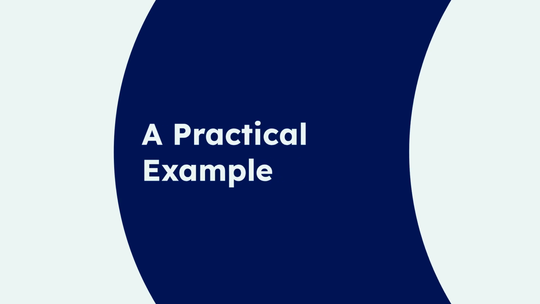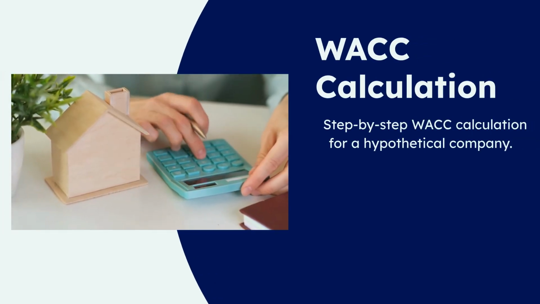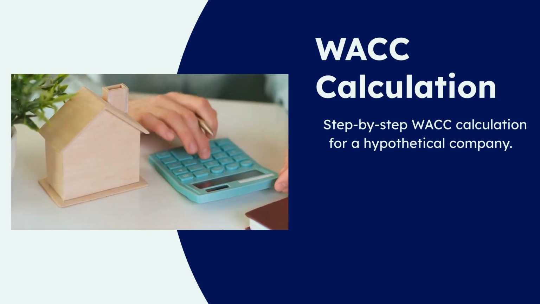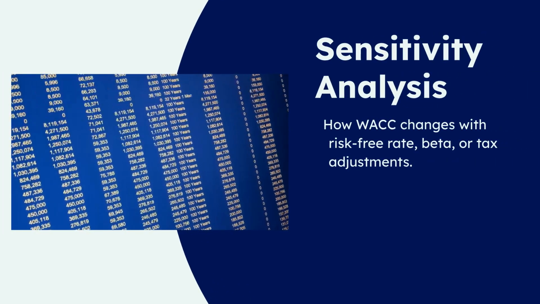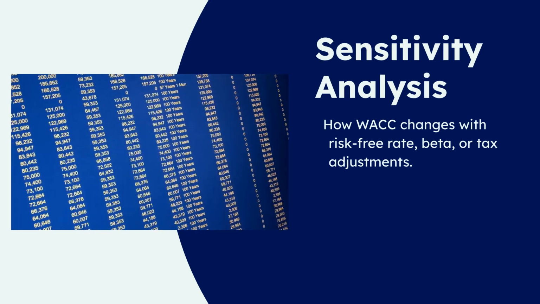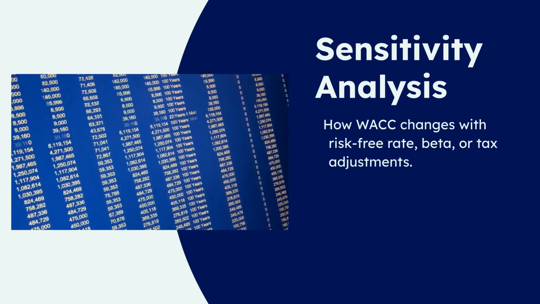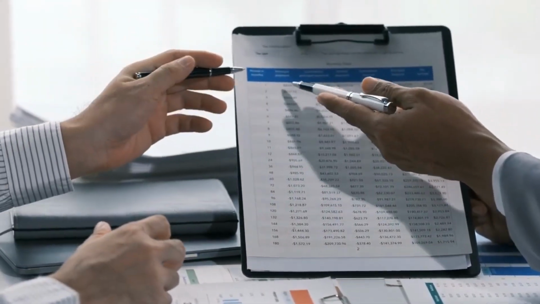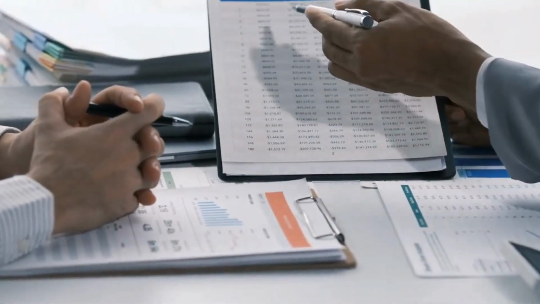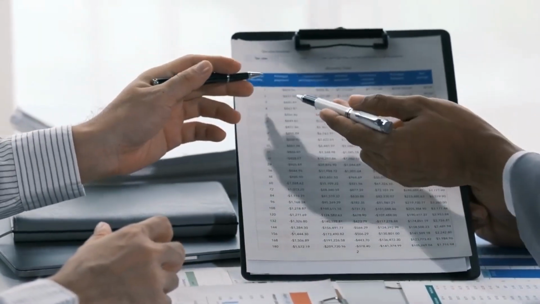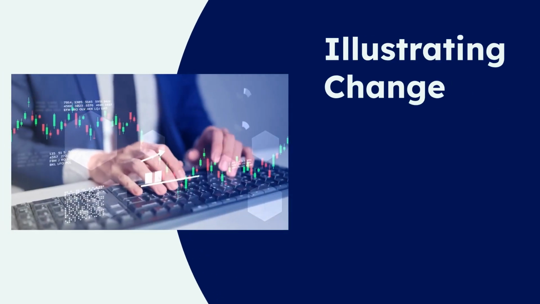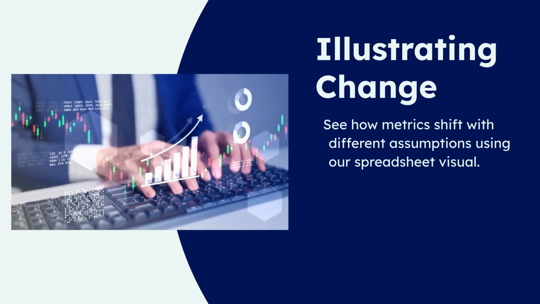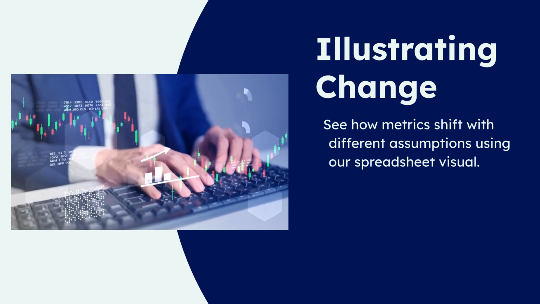Now, let's put theory into practice with a concrete example. You can try a step-by-step calculation of WACC for a hypothetical company, using different debt and equity structures to illustrate. One can also try a sensitivity analysis, demonstrating how WACC changes with adjustments to the risk-free rate, beta, or even the tax rate. The hypothetical spreadsheet compares the cost of equity, cost of debt, and the resulting WACC under various scenarios, highlighting the impact of different assumptions. The hypothetical example and spreadsheet visual will clearly illustrate how these metrics change when we alter underlying assumptions.